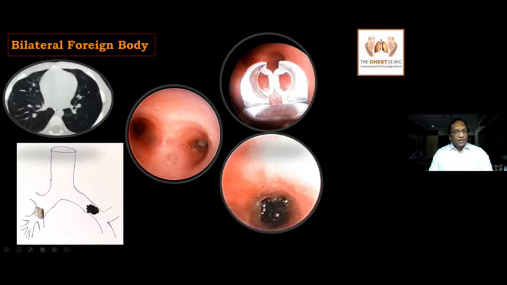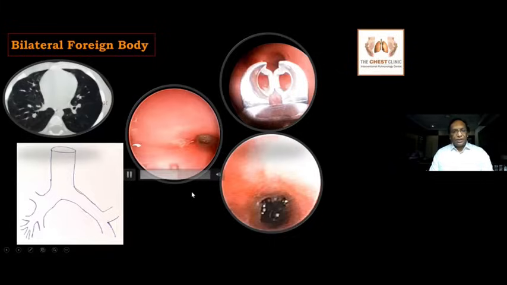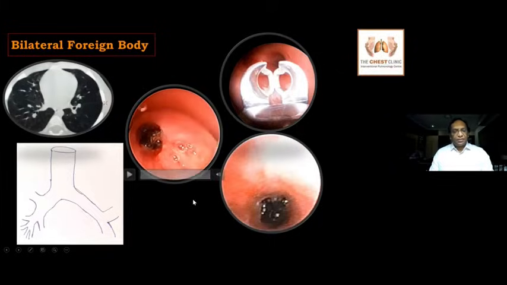Initially, the obstructions were in the right intermediate bronchus and the left main bronchus. During immediate bronchoscopy, the right upper lobe was spared so that we were able to ventilate the right lung. What happened was, when trying to remove it, we inadvertently pushed the foreign body deep down, but it was really helpful because we were now able to maintain the ventilation. We had a very tough time maintaining ventilation initially, but once we inadvertently pushed the foreign body inside, we were able to maintain the ventilation.